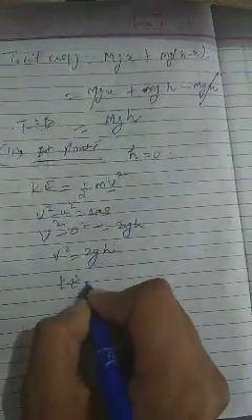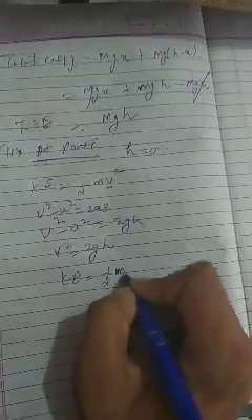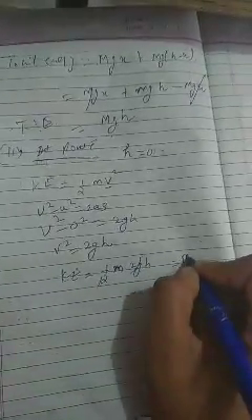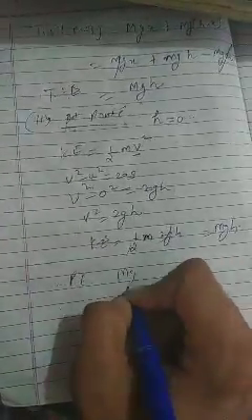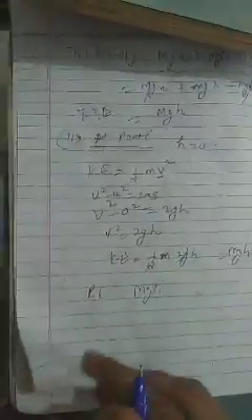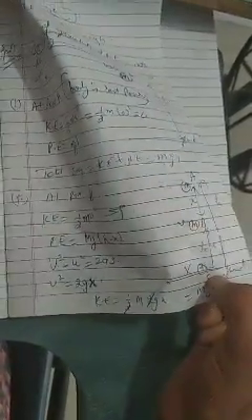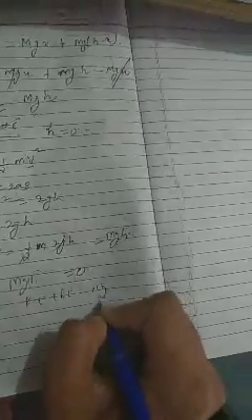This body covers the whole distance from A to C, which is distance h. So V square is equal to 2gh, and kinetic energy is equal to half m times 2gh. The 2s cancel, so it will be mgh. Similarly, the potential energy is given by the formula mgh, but h is 0 at point C, so the potential energy will be 0 here. So the total energy is equal to kinetic energy plus potential energy, which is equal to mgh.